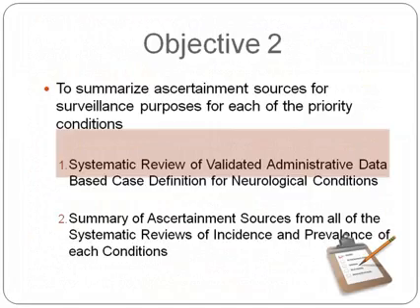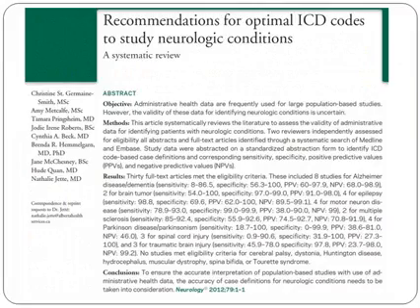So moving on to the second objective, we had to summarize how patients are identified for surveillance purposes for each of the conditions. So what we did initially is that we did a systematic review of looking at which conditions could be identified using administrative data, which are data that are created when a patient sees a physician. We submit a billing claim. If a patient comes to hospital, to the emergency, all these data are captured in administrative data.